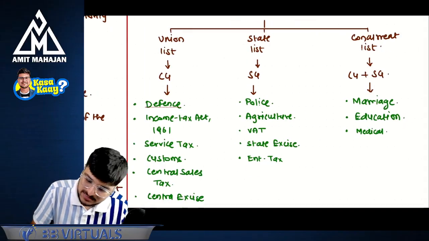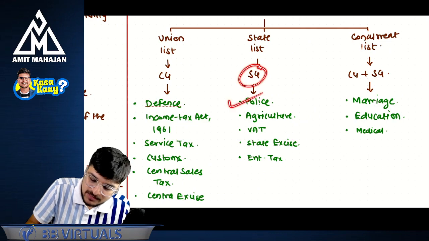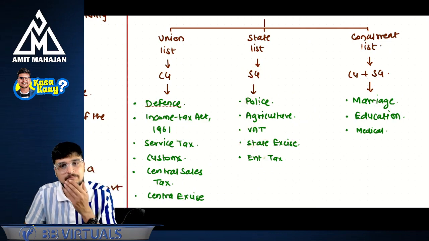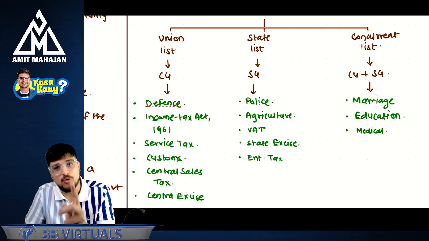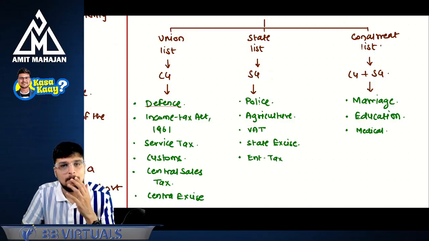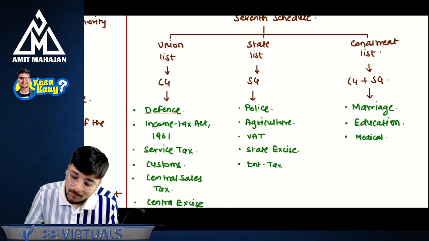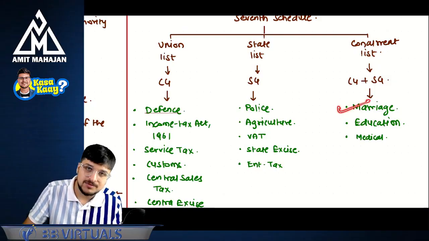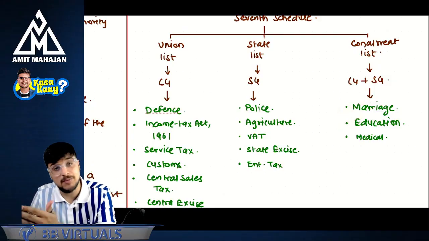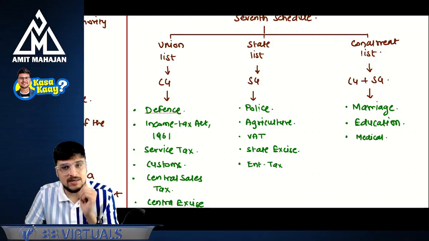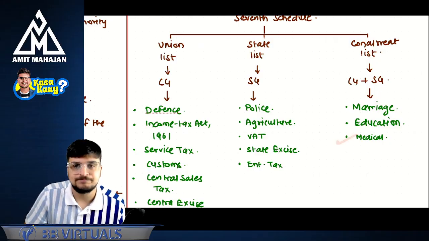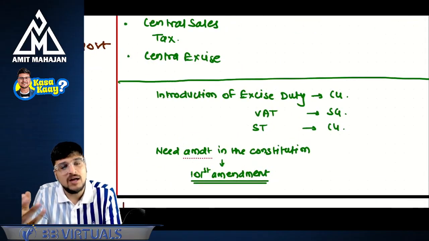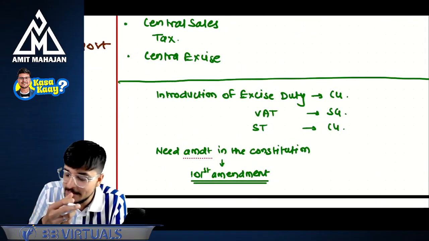Now, if I talk about state list, only state government can make the law, which means police, agriculture, VAT, state excise, and entertainment. On these topics, only state government can make the law. And if I talk about concurrent list, both of them can make the law, which means marriage, education, like education state board and international state board and center board, perfect, and medical. Perfect.